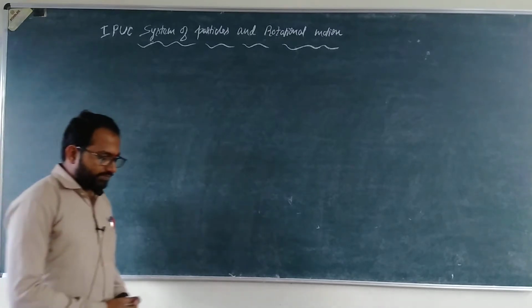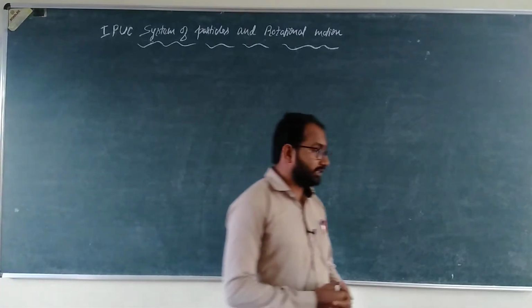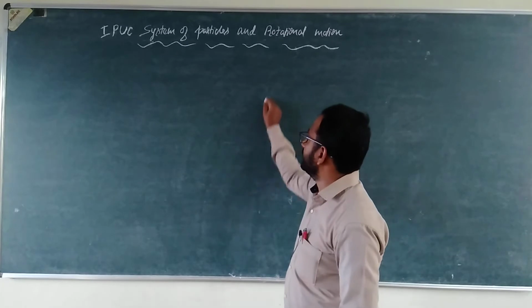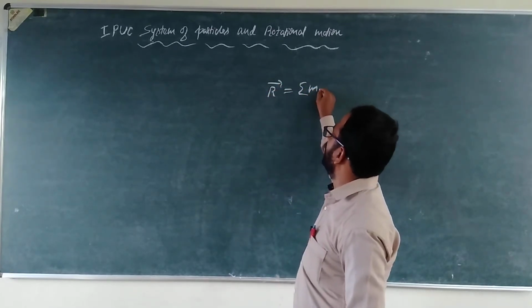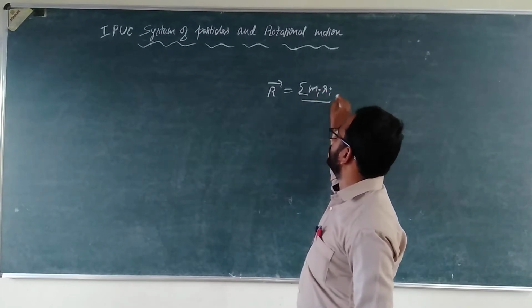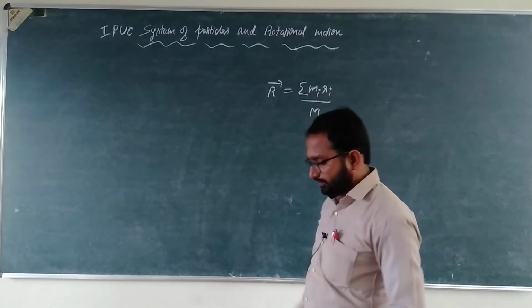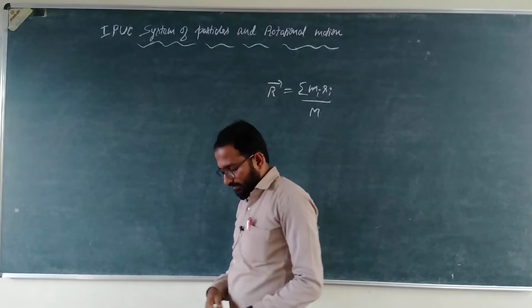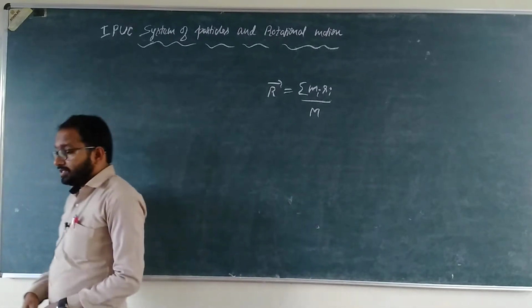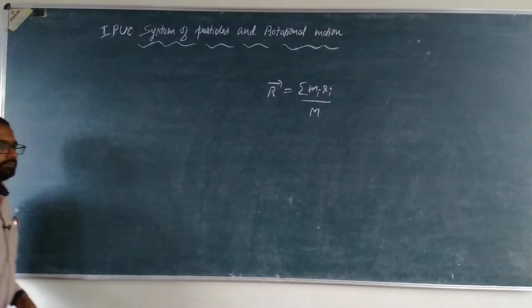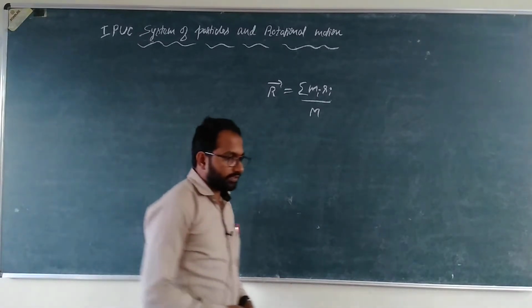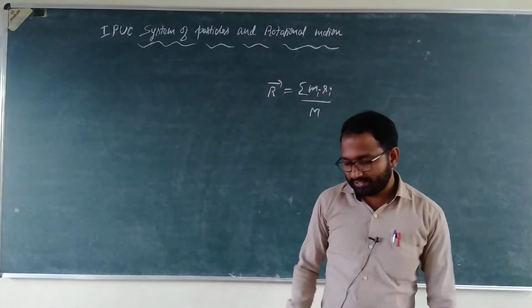The position vector of the center of mass of a system of particles is given by vector r, which is equal to the summation of all m_i r_i, i varying from 1 to n, divided by M, the total mass of the system of particles. But a rigid body is a system of continuous objects where the particles are closely held.